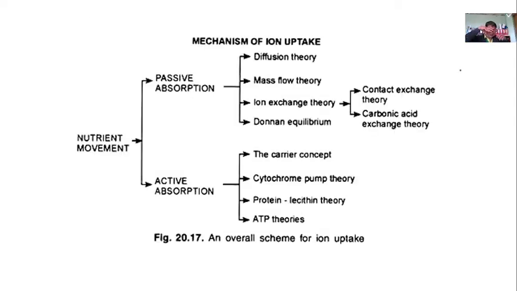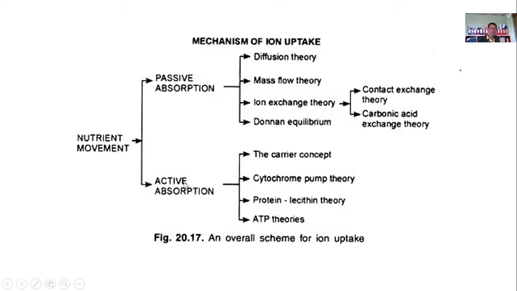Now, what are the mechanisms of ion uptake? How are these nutrients taken in by the roots of the plant? Through this theory, which is the passive absorption and then the active absorption. So we'll discuss the diffusion, the mass flow, and the ion exchange theory, but we will not discuss equilibrium. Only diffusion, mass flow, and exchange.